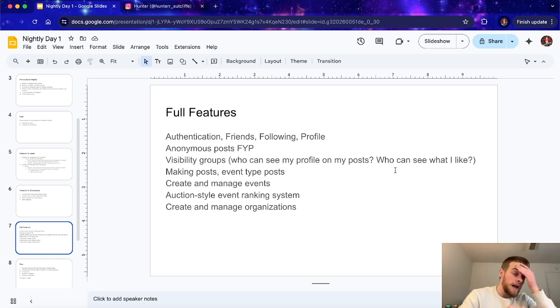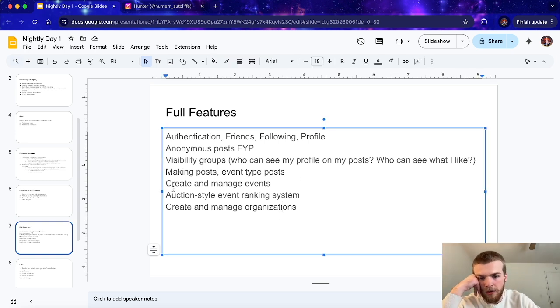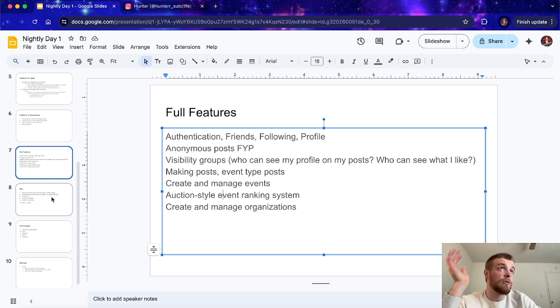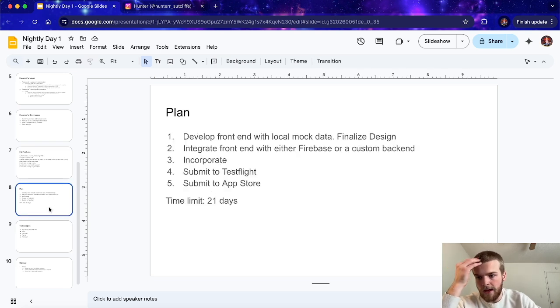We're also going to have all the logic for posting and making event type posts that are going to be put on by the bars and organizations. Also, we're going to have all the logic for creating and managing organizations. Having the auction style event ranking system is going to be important. And yeah, being able to create and manage events, everything through the calendar.